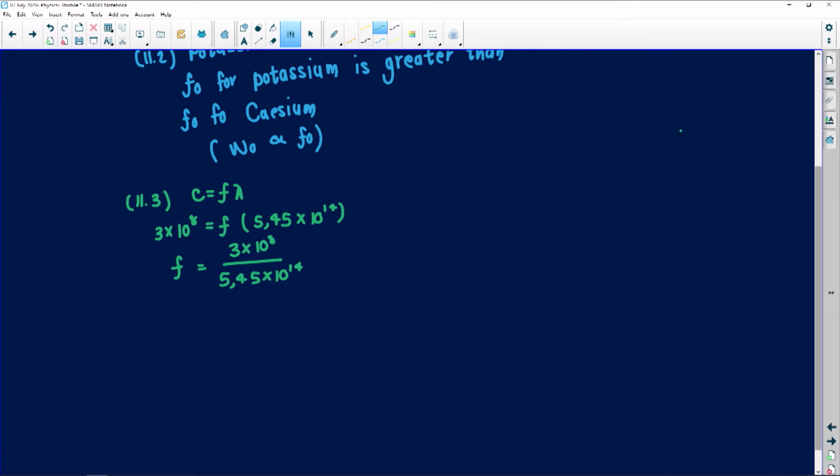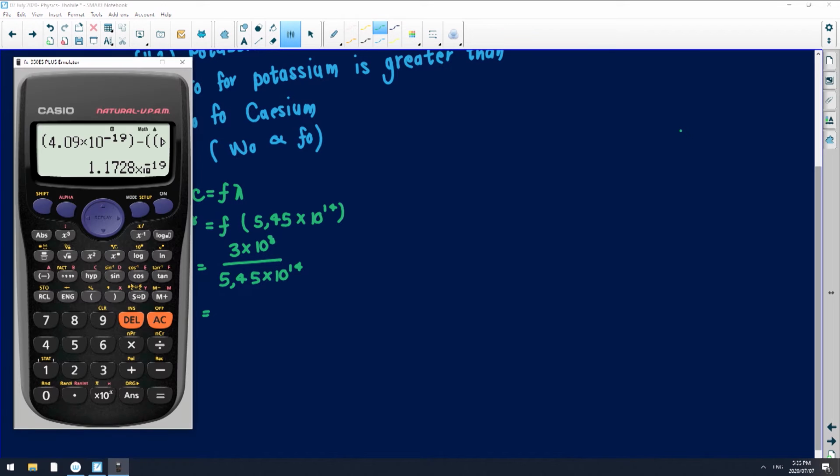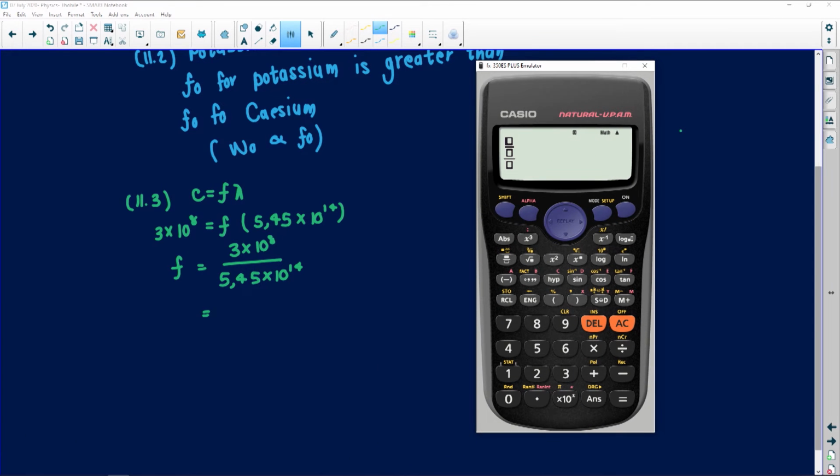If you don't know how I got here, remember, I want f by itself. I divide both sides by what is irritating my f. In this case, it is this side. So 5.45 times 10 to the 14 divided by 5.45 times 10 to the 14 will give me 1. So I'm only left with f. And on the other side, I have this. So let's put this in my calculator and see what we have. Always remember, if you are putting things with exponents on your calculator, put them in brackets. So I've got 3 times 10 to the exponent 8, all over 5.45 times 10 to the exponent 14. Bring that down. Remember, then you can press SD to get a decimal.